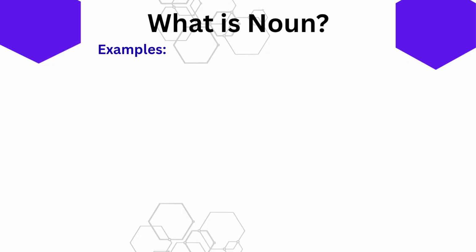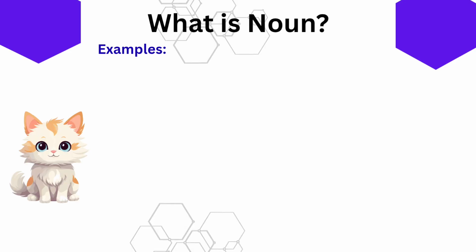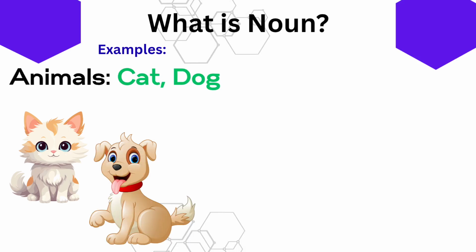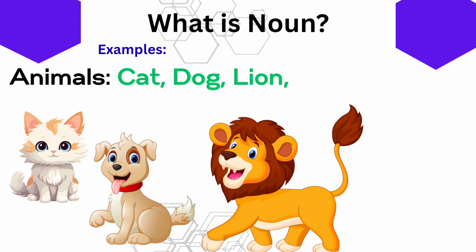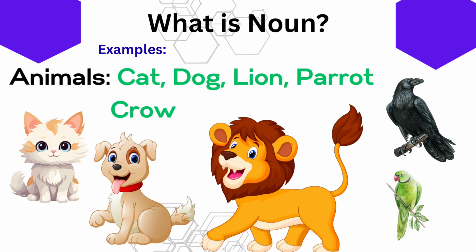We can see so many animals and birds around us. Each and every animal and bird has a name. Cat, dog, lion, parrot, crow. These are examples of animal nouns.